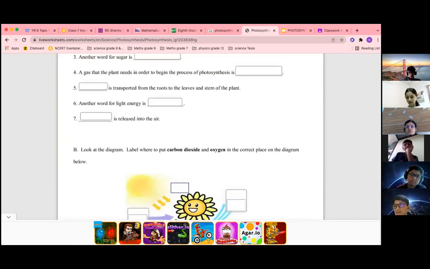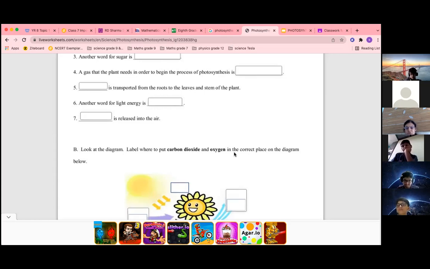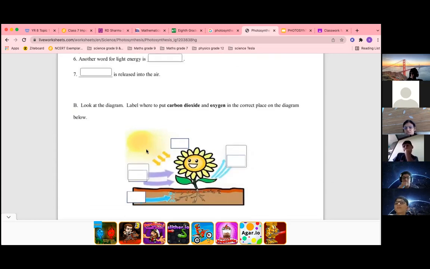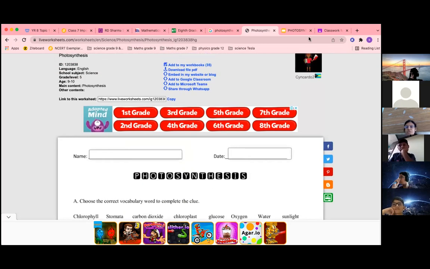But ma'am, oxygen is taken in, so it is showing that carbon dioxide is taken in. No, oxygen is not taken in during photosynthesis. This is sunlight, so we are talking about photosynthesis. During daytime, photosynthesis takes place. Okay, another question. Wait.